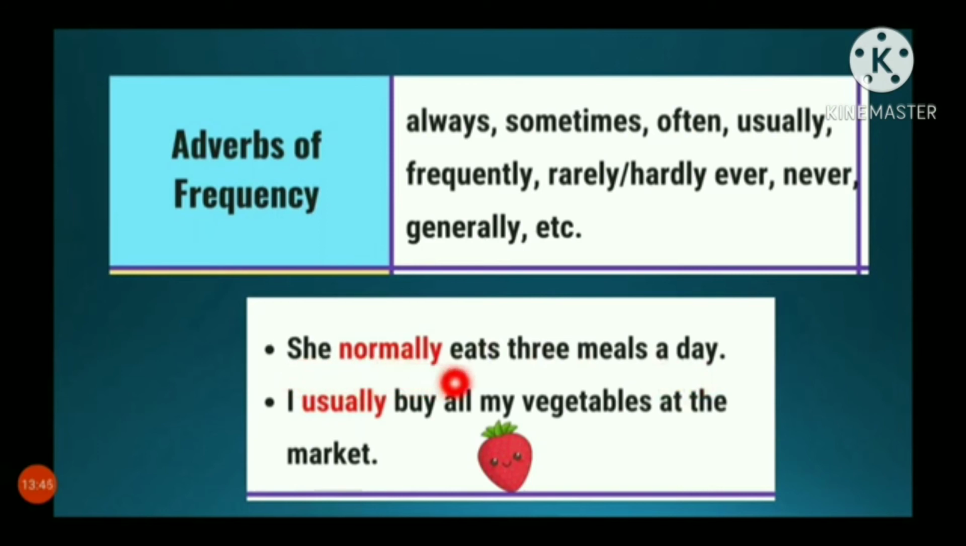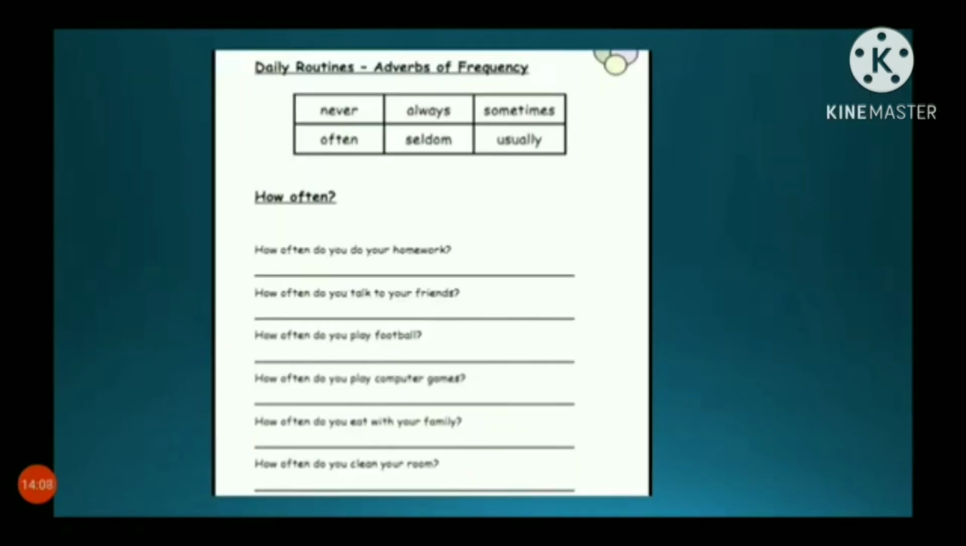I usually buy all my vegetables at the market. Doing the action. So, the quantity or the quality of the situation of the sentence is said to be adverbs of frequency. For your better understanding, students, let's do an exercise. Here adverbs of frequencies are given in the box. Select the suitable one and try to complete it.